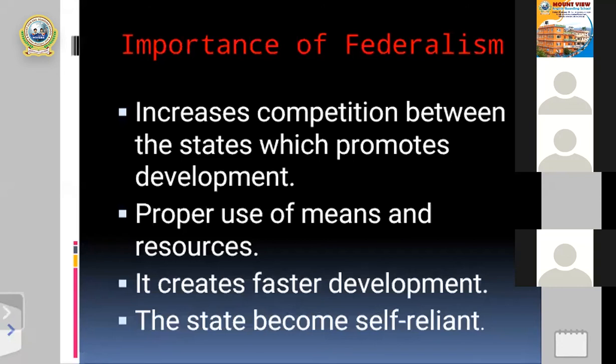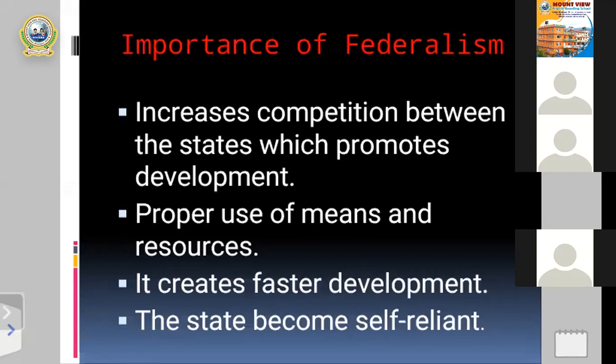And after that, the third importance is that it creates faster development, because federalism is a new system of government, a new pattern of government. Regionalism was a traditional type of government, but according to the new constitution, federalism is the new type of government, so it creates faster development in the different states and different localities. Creating faster development is also one of the importances of federalism, right?